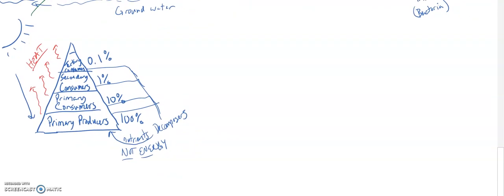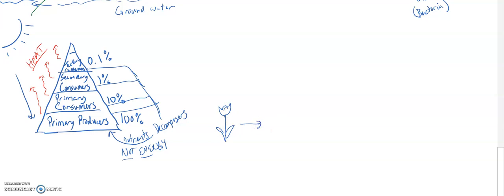Now, we can also look at this in regards to a food web or a food chain. So food chain is just a very simple way of showing a primary producer, a primary consumer, a secondary consumer, etc. For instance, I could have a plant. So I'll draw a lovely little flower here.